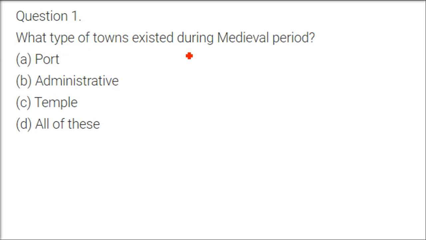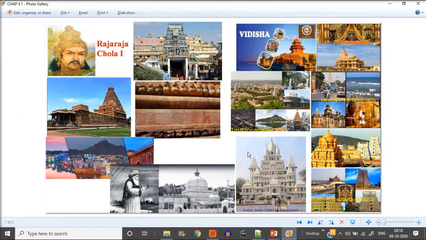First question is, what type of towns existed during the medieval period? So medieval period, that is Madhya Yugin Kal. We are talking about around 8th century to 18th century, that is 1050 to around 1750. So what are the types of towns?